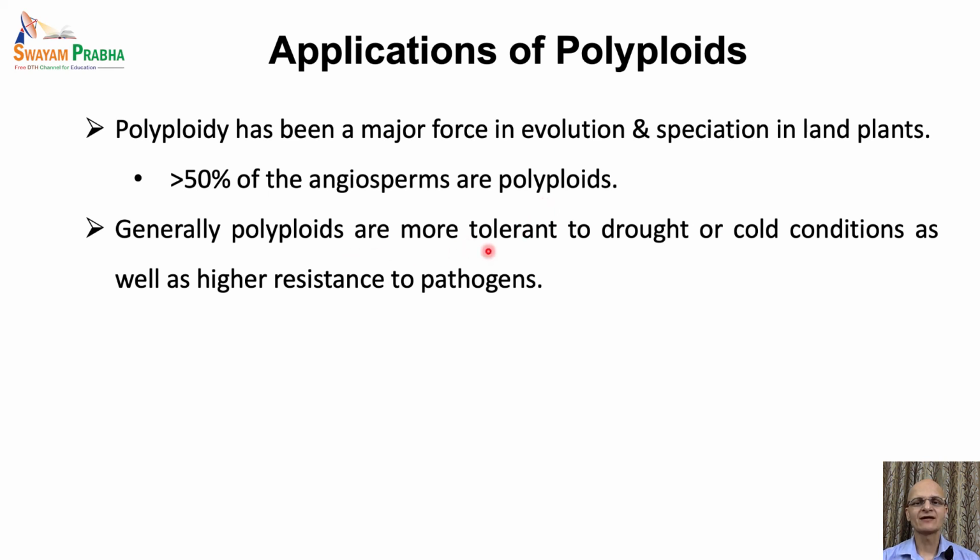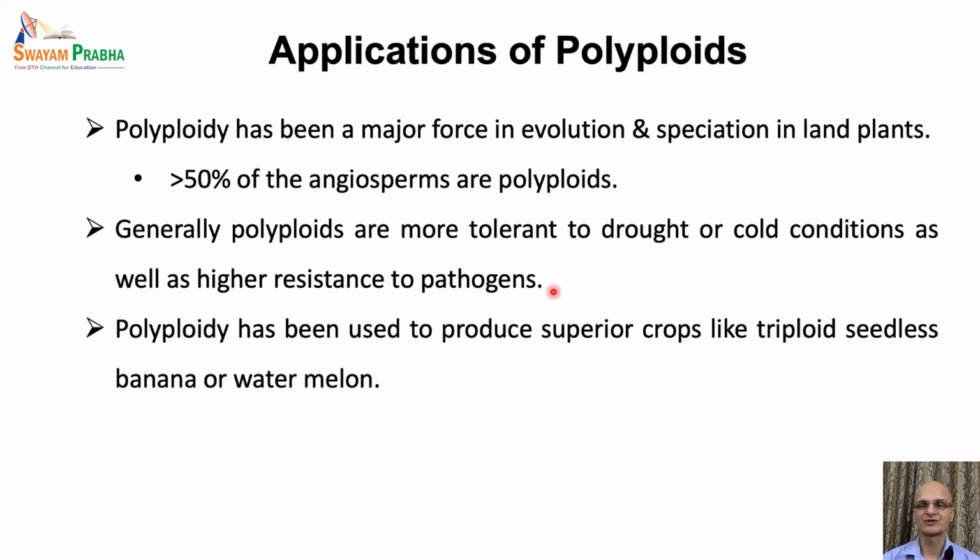Generally, polyploids are more tolerant to environmental stress conditions, more specifically drought or cold conditions, as well as having higher resistance to pathogens or pests. In the characteristics, we discussed that polyploids usually have higher accumulation of secondary metabolites. So usually this enhanced production of secondary metabolites is associated with resistance to biotic pathogens.